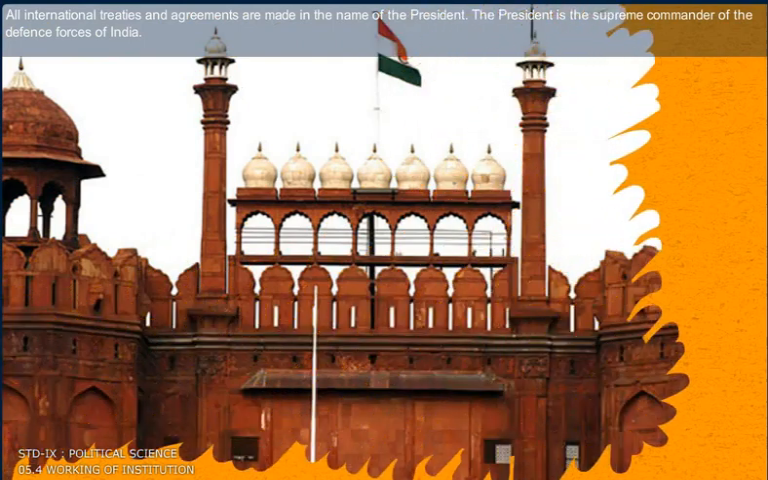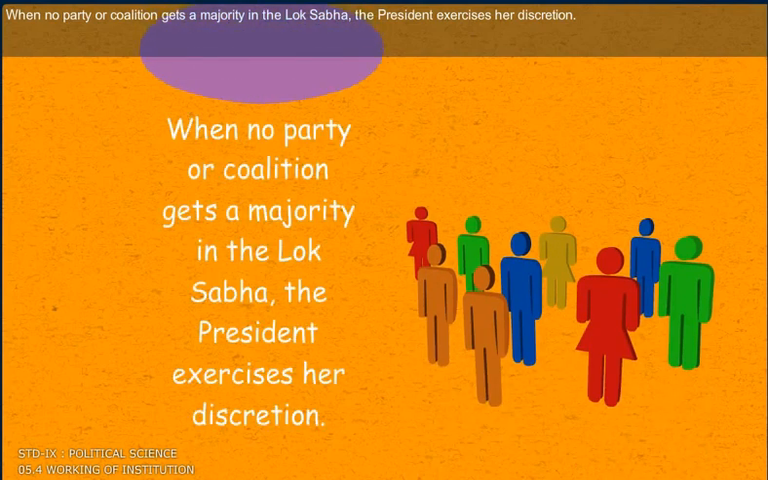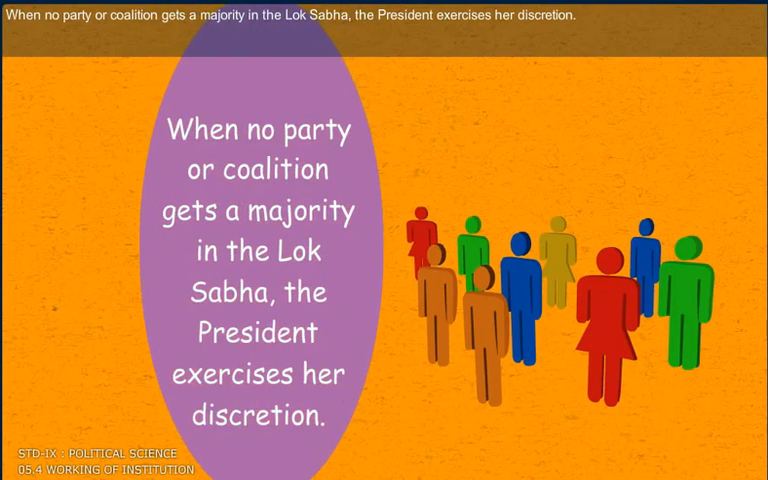All international treaties and agreements are made in the name of the President. The President is the Supreme Commander of the Defence Forces of India. When no party or coalition gets a majority in the Lok Sabha, the President exercises her discretion.